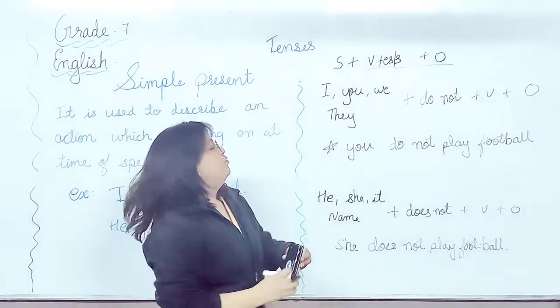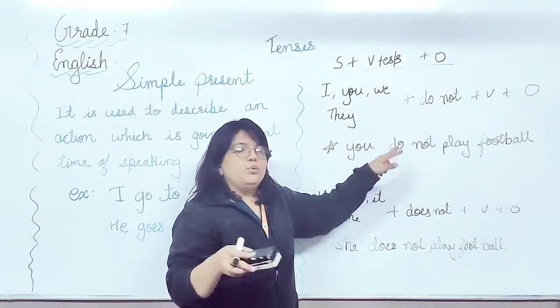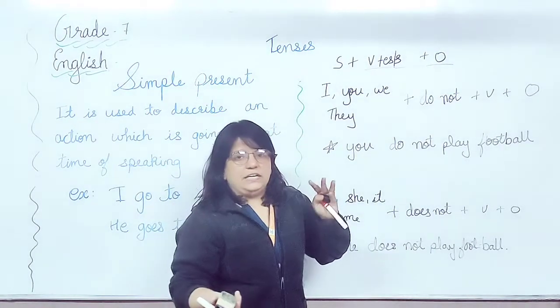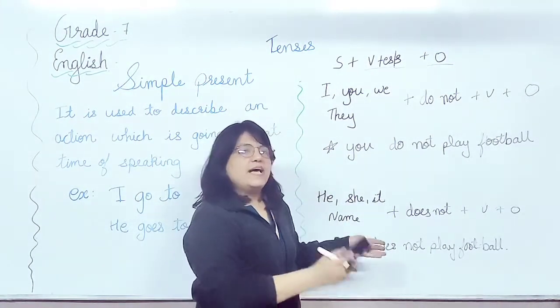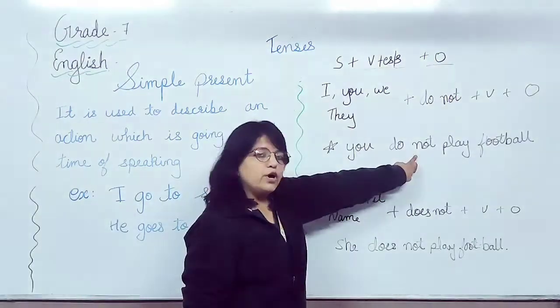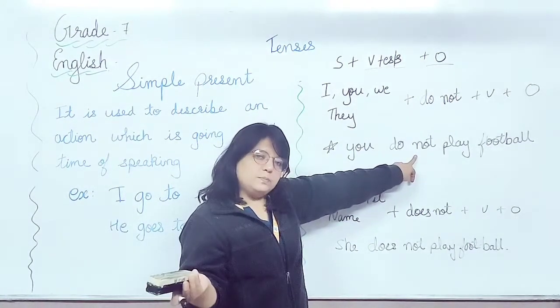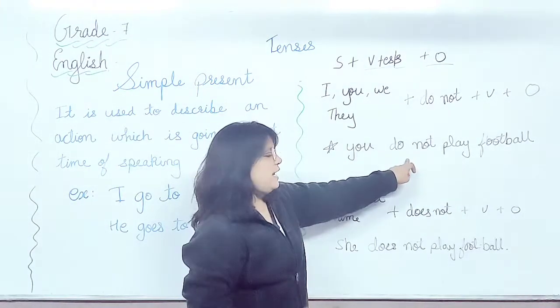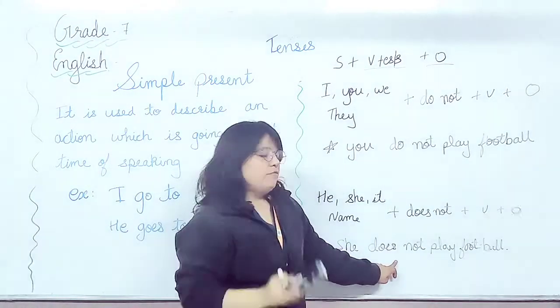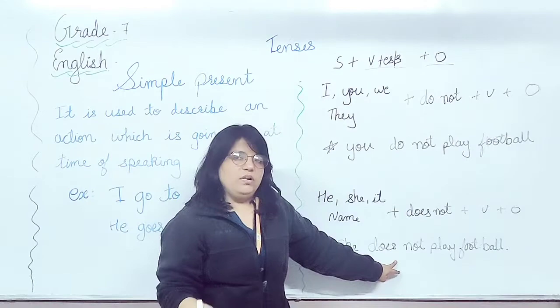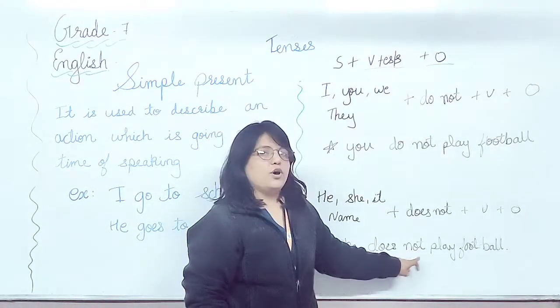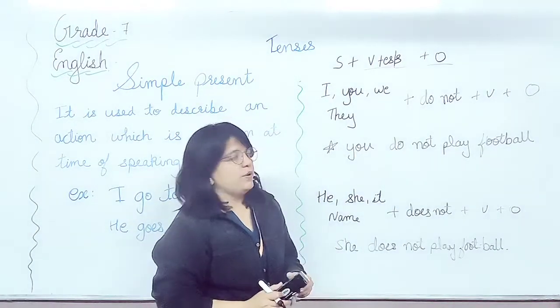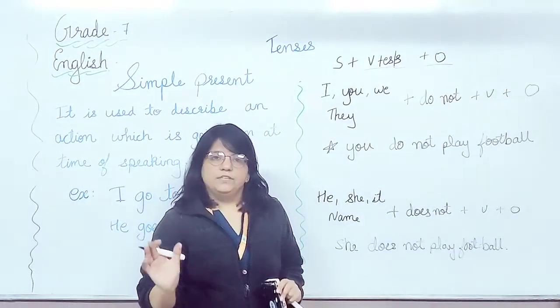Now here what change is there, what we have to do, यहाँ पे हमको verb को change नहीं करना है. We have to add the helping verb. Do not, when there is no third person singular, means before the verb we will add do not, and when there is third person singular we will add does not before the verb, so it will become our negative sentence.